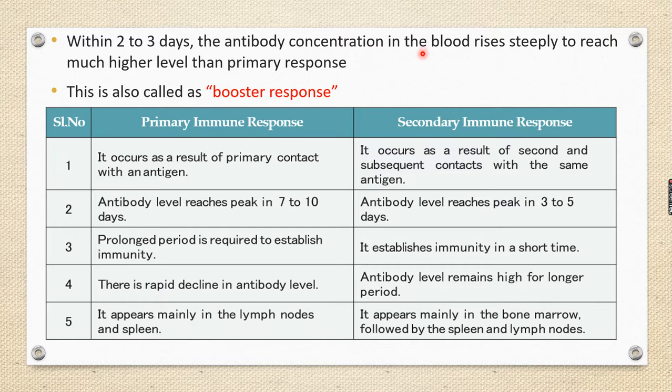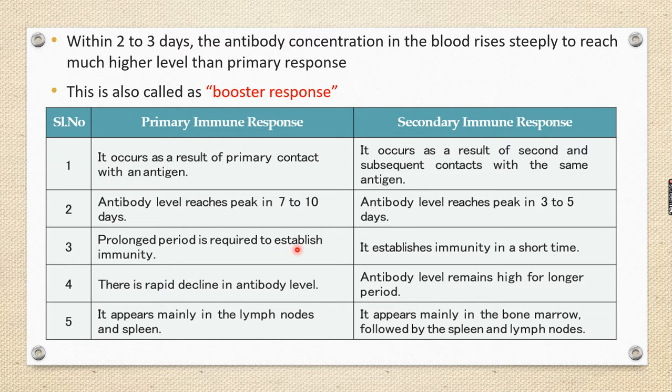Primary immune response occurs as the result of primary contact with the antigen. இங்கே it is a result of second and next subsequent contact with the same antigen. Same antigen, second time, third time, fourth time attack ஆகும்போது immune response ஏற்கனவே இருக்கு. So antibodies also are produced very fast, plasma cells are there, and the concentration of antibody increases very fast. Antibody level reaches peak within 7 to 10 days in primary; here it reaches peak within 3 to 5 days. It's a very short period.